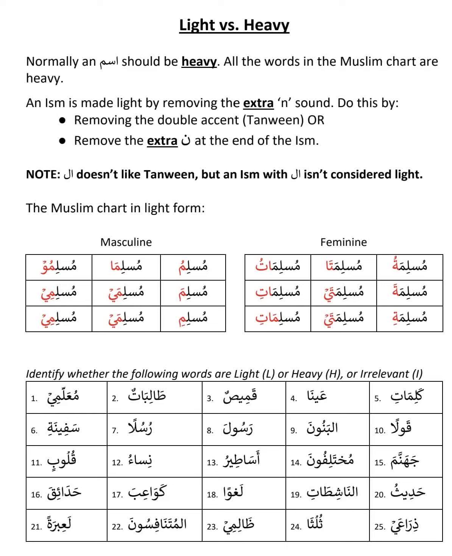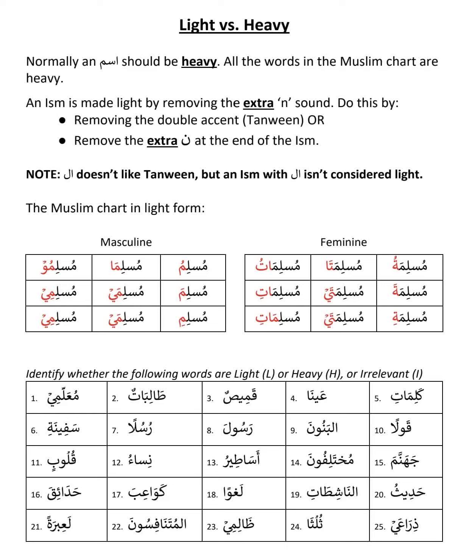So when you say status Rafa, it can be divided into Rafa light or Rafa heavy. When you hear the word Muslimun, you have to say Rafa and it's heavy. This is also part of status. And when we hear the Muslimu sound, that is Rafa, but it is light.